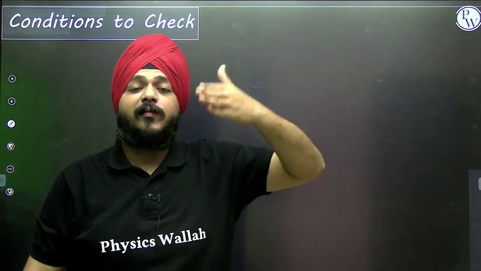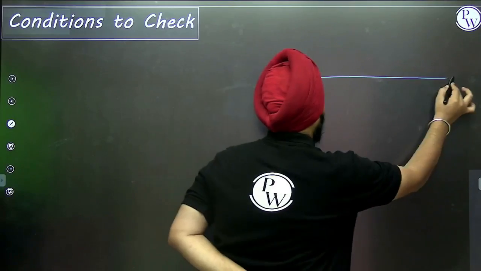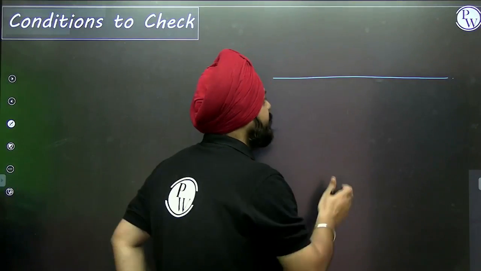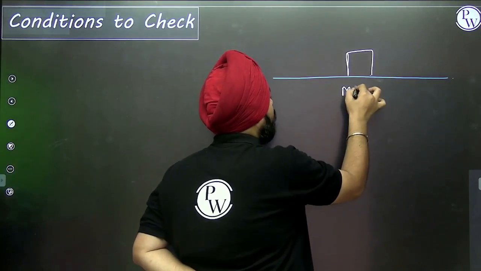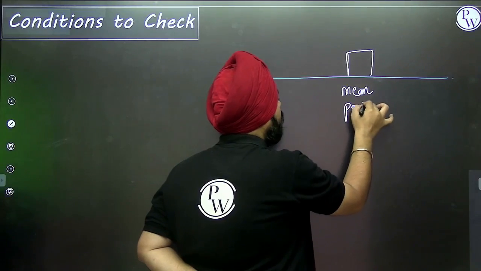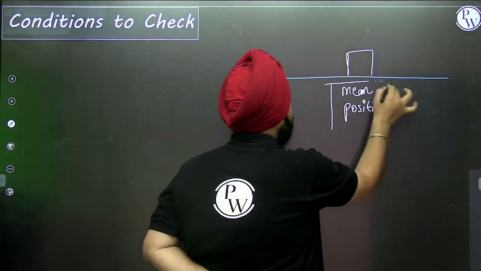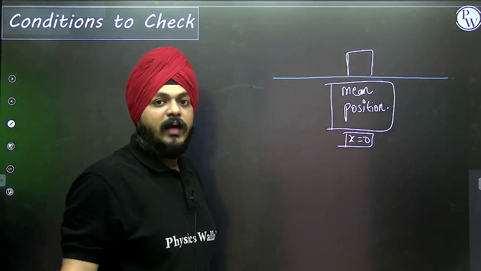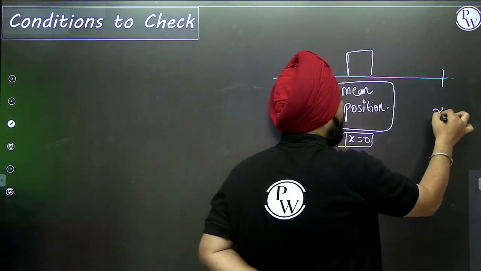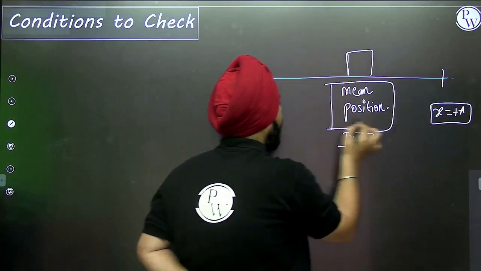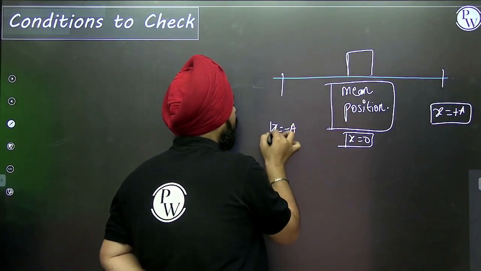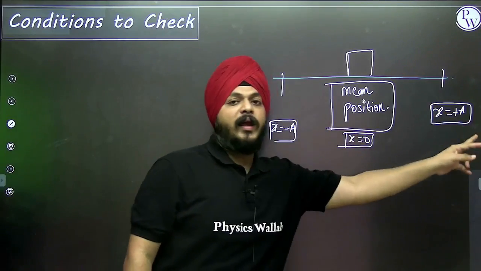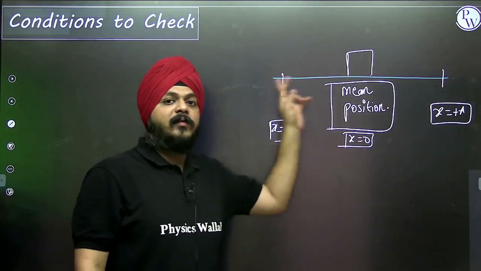at regular intervals, let us take a very simple example. How to represent the equation of the SHM? Only the equation of the restoring force is not an equation of SHM. Suppose this is the mean position, x is equal to 0. At the regular interval of the time, it is reaching x is equal to positive a, then x is equal to negative a. So at the regular intervals, the position of the particle is getting changed, 0 to a to 0, 0 to minus a to 0.